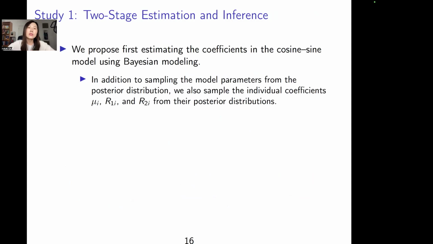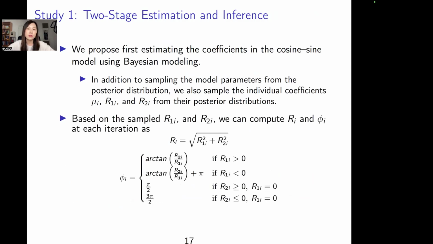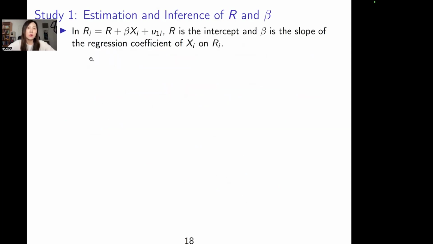Then in our two-stage estimation approach, we propose first estimating the coefficient in the sine cosine function using Bayesian. So in addition to sampling the model parameter from the posterior distribution, we also sample those random effects from the posterior distribution. Then based on the sampled R1i, R2i, we can compute Ri and phi at every iteration by using those equations. Then, back to the equation we're interested in.